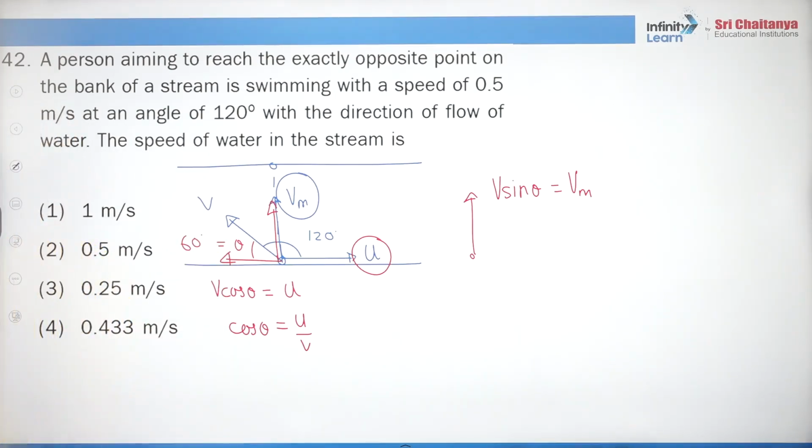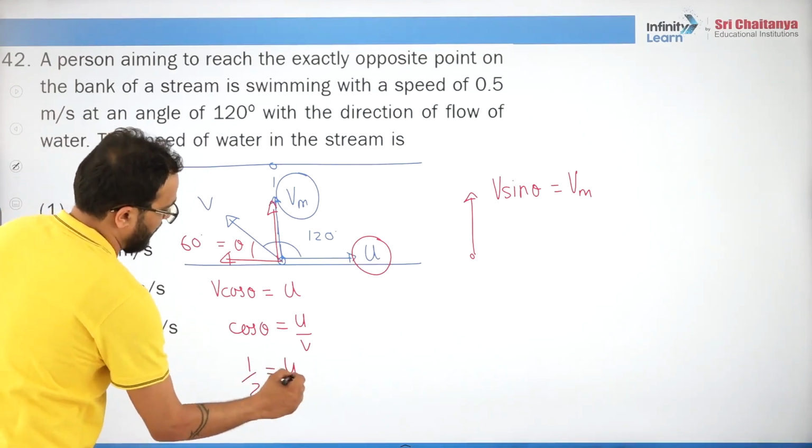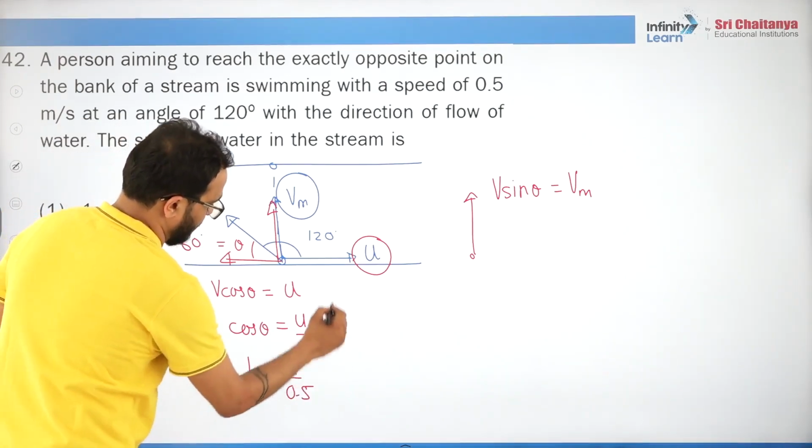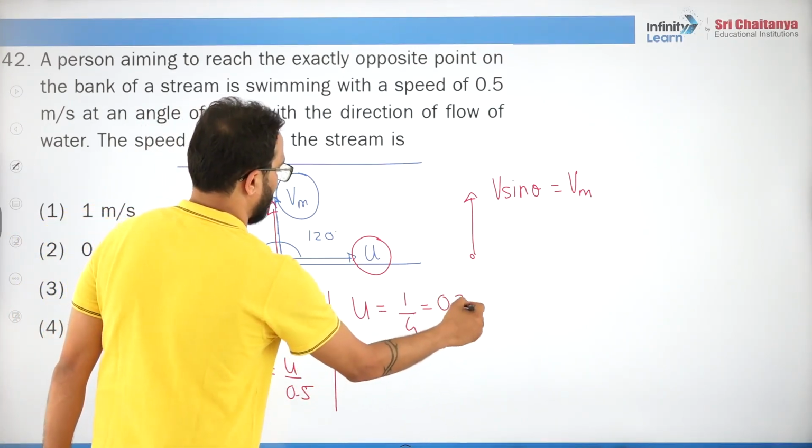In this question theta is 60 degrees. So what else have they given? Theta is known to us, v is given. Okay, cos 60 is what? Half. u by v is how much? 0.5. So u is how much? 1 by 4, 0.25.